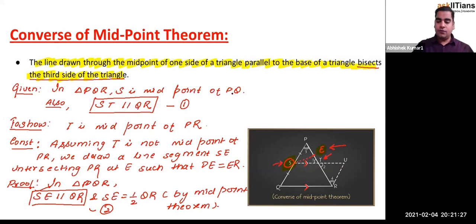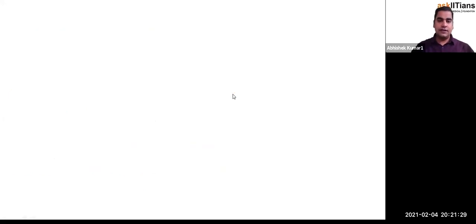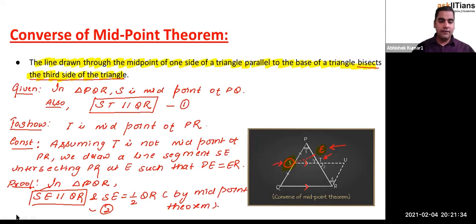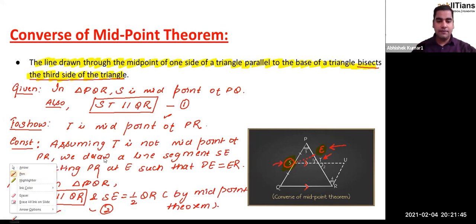Okay. Let's move to the next slide. So if you check here, guys, what do we have? We have ST is parallel to QR and SE is parallel to QR. So what does it say about ST and the other side that we have, which is SE?